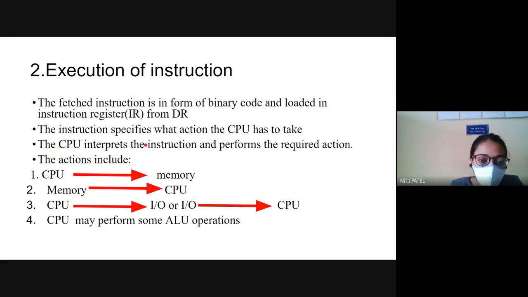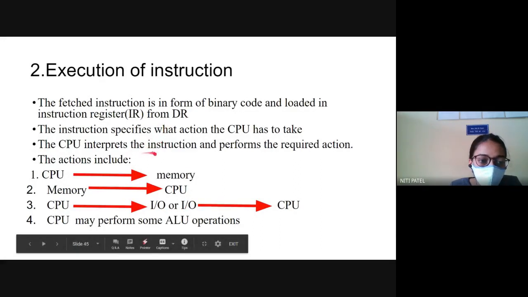The instruction specifies what action the CPU has to take. So int a is equal to 2. What is this instruction going to tell the CPU? That it has to store the data value 2 into the variable a. So your instruction is going to tell the CPU what kind of work you have to do. And then it is given to the ALU to execute. CPU interprets the instruction and performs the required action.